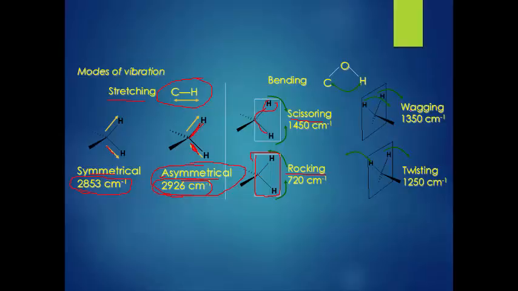In case of wagging and twisting, this is called out of plane bending vibration. Why? Because one or two atoms are moving away from the plane. See this, of these three atoms, one atom has moved from the plane. That's why in plane does not occur in wagging and twisting, because one or two atoms are moving away from the plane. That's why it is called out of plane bending vibration.